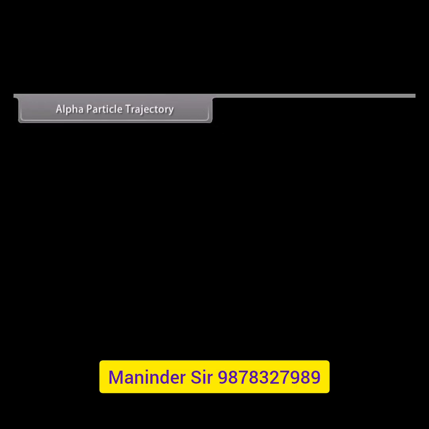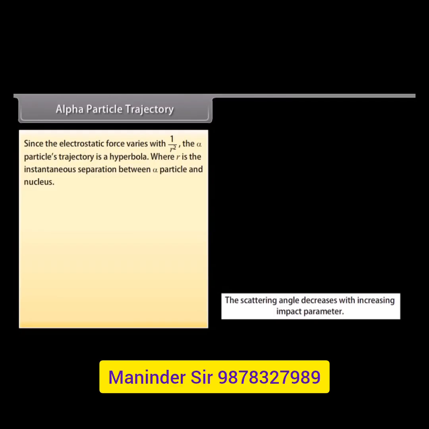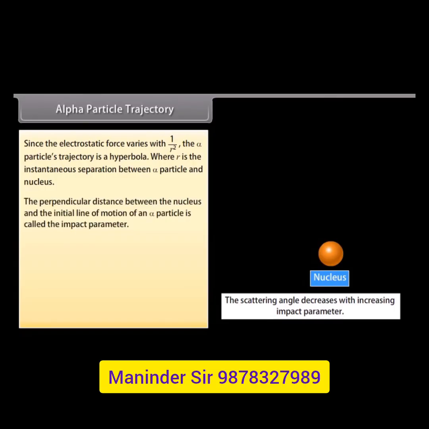Alpha particle trajectory. Since the electrostatic force varies with 1/r^2, the alpha particle's trajectory is a hyperbola, where r is the instantaneous separation between the alpha particle and the nucleus. The perpendicular distance between the nucleus and the initial line of motion of an alpha particle is called the impact parameter.